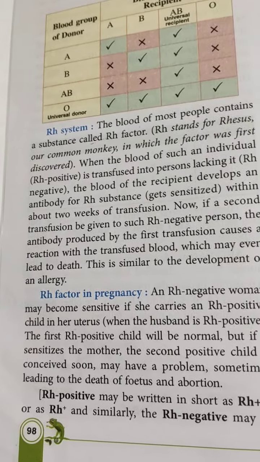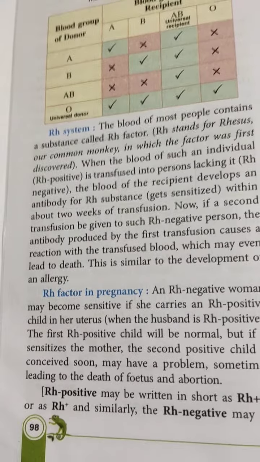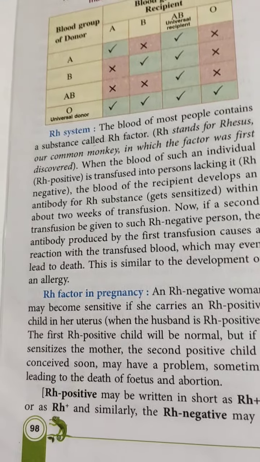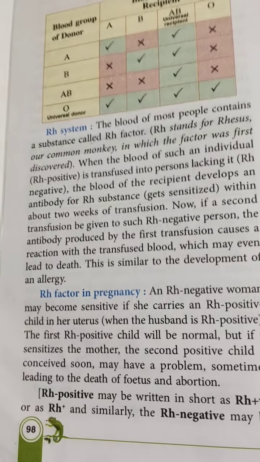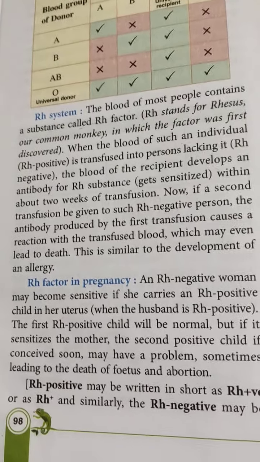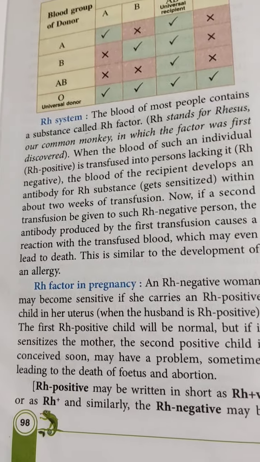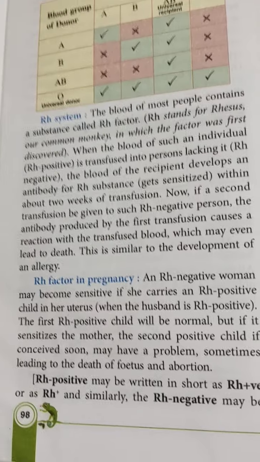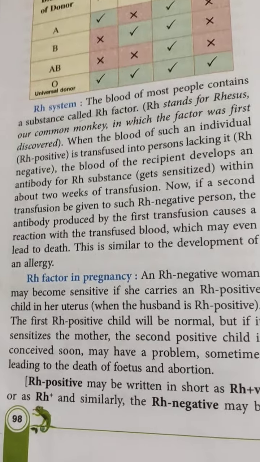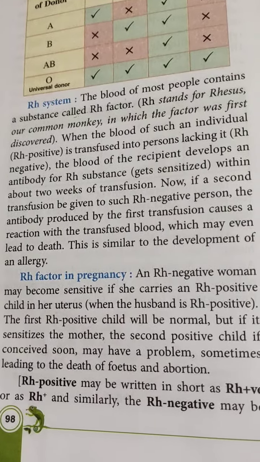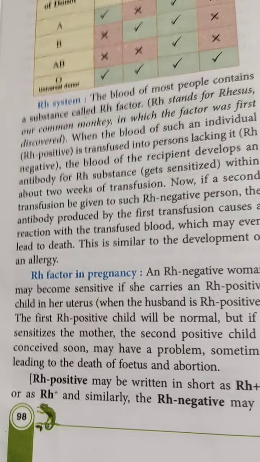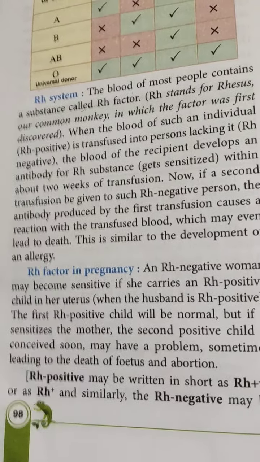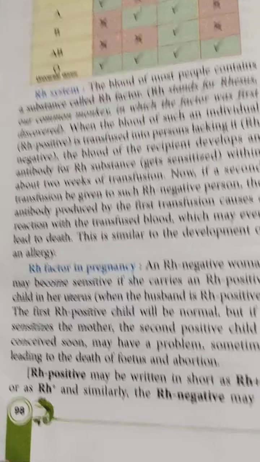But suppose it accidentally sensitizes the mother's blood, and the mother conceives the second child very soon, then the second positive child will have a problem. It can be fatal to the child, and it may lead to abortion.